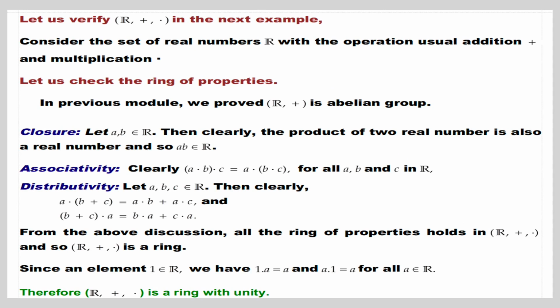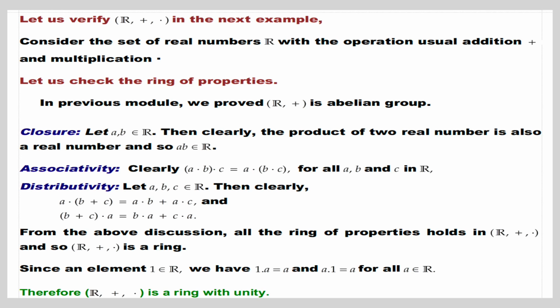Let us verify real numbers with usual addition and multiplication in the next example. Consider the set of real numbers with the usual addition and multiplication. Let us check the ring properties. In the previous module, we proved real numbers under usual addition is an abelian group. Next, we verify the closure property. Let a, b belong to R. Then clearly the product of two real numbers is also a real number, and so ab belongs to R.